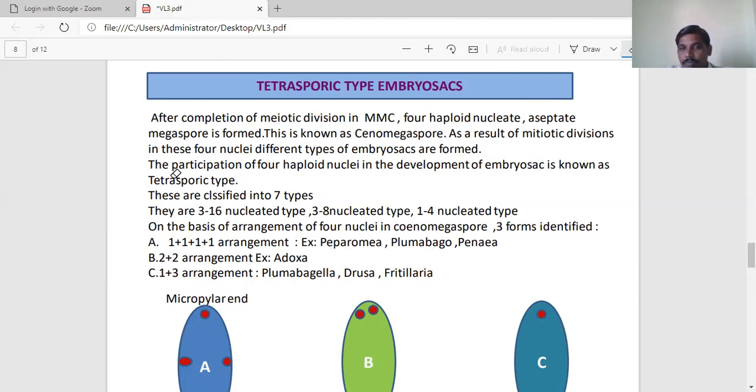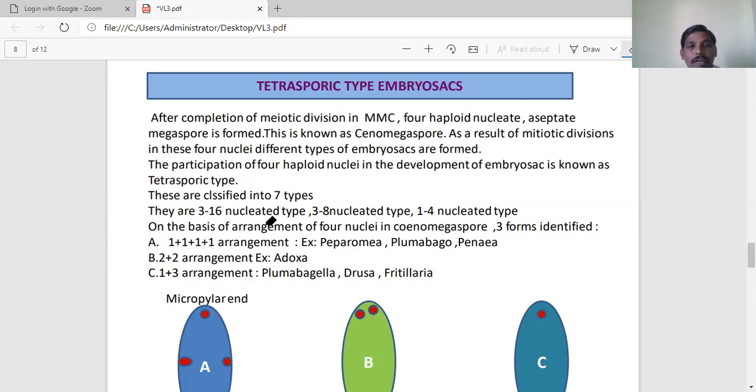Under the tetrasporic type, there are a total of 7 types. These 7 types are classified based on the number of nuclei present in the mature embryo sac. Among the 7, 3 are 16 nucleated type, 3 are 8 nucleated type, and only one embryo sac is 4 nucleated type. So out of 7 types of embryo sacs, 3 contain 16 nuclei, 3 contain 8 nuclei, and only one embryo sac contains 4 nuclei at maturity.